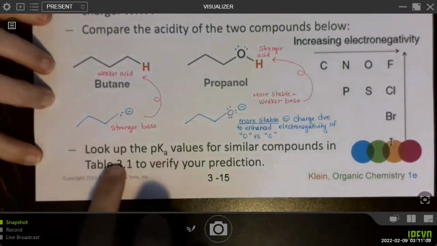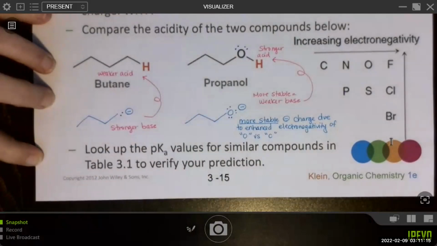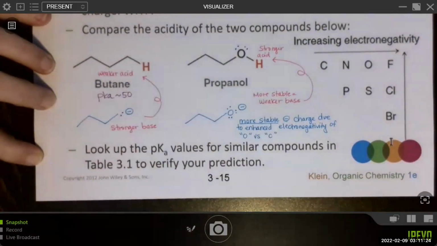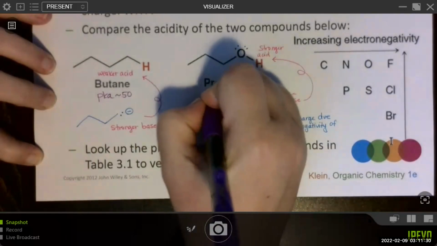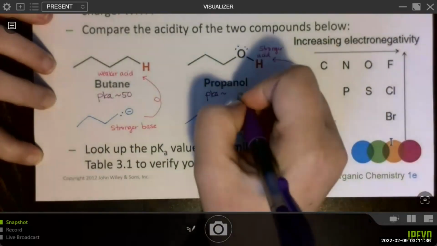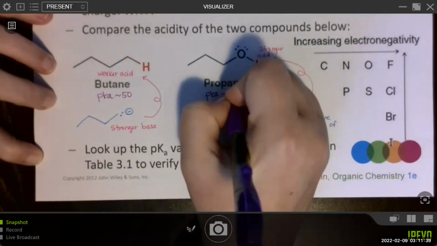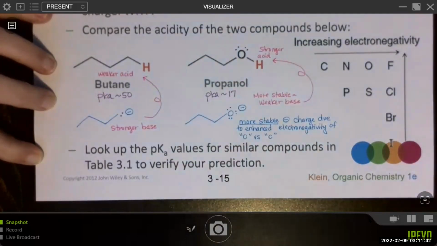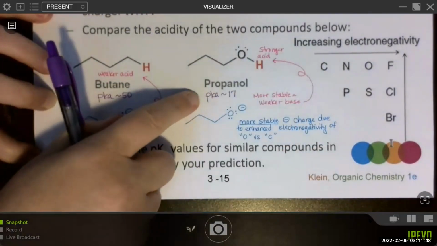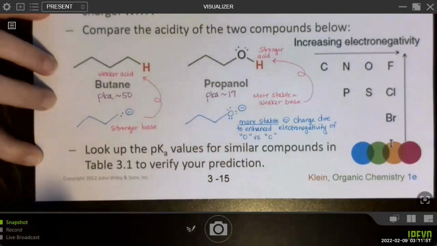Then if you use the pKa table in your book to actually look up the pKa of these two, what you would see is that the pKa of butane is about 50, or it says of similar compounds. So it's about 50. And the pKa of alcohols is typically about 16 or 17, so I'll say about 17. So this is definitely predicted to be the stronger acid. And the pKa value tells us that it's the stronger acid because it has a smaller pKa value.